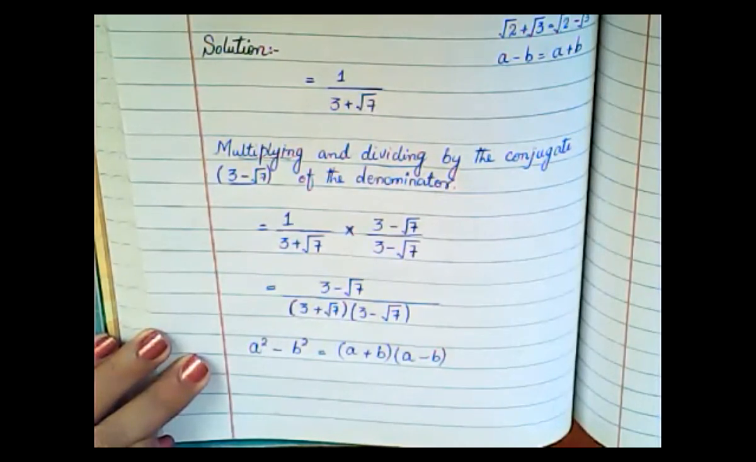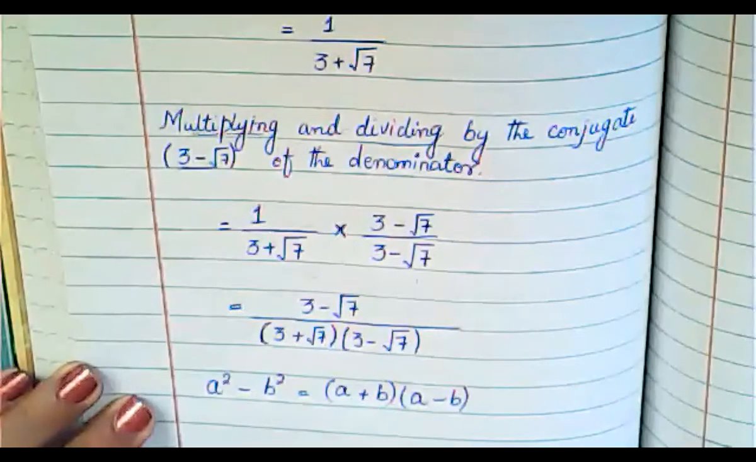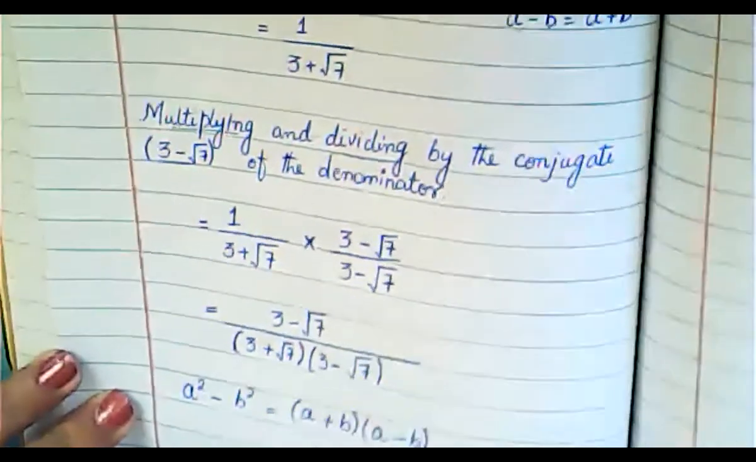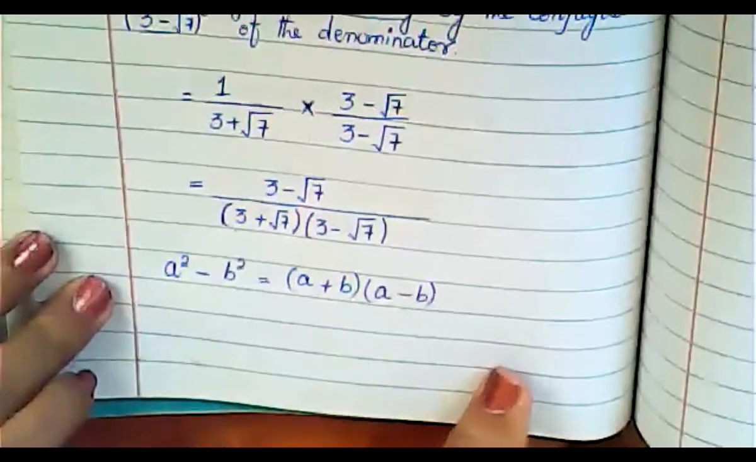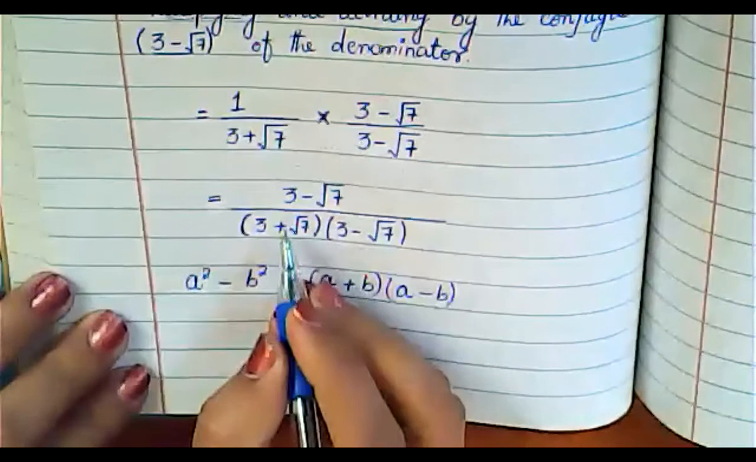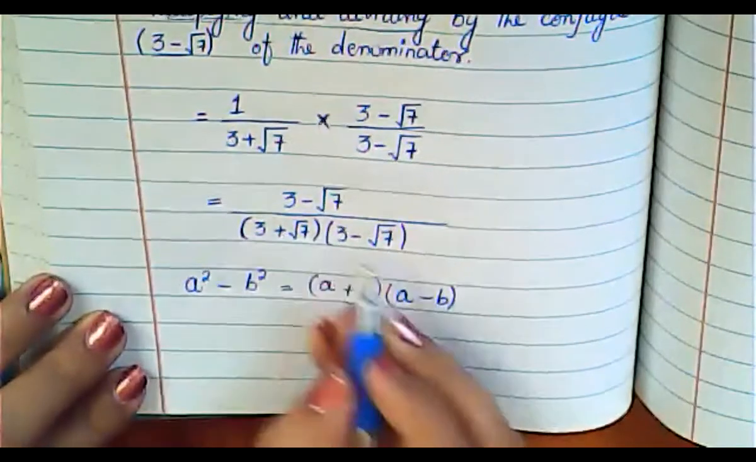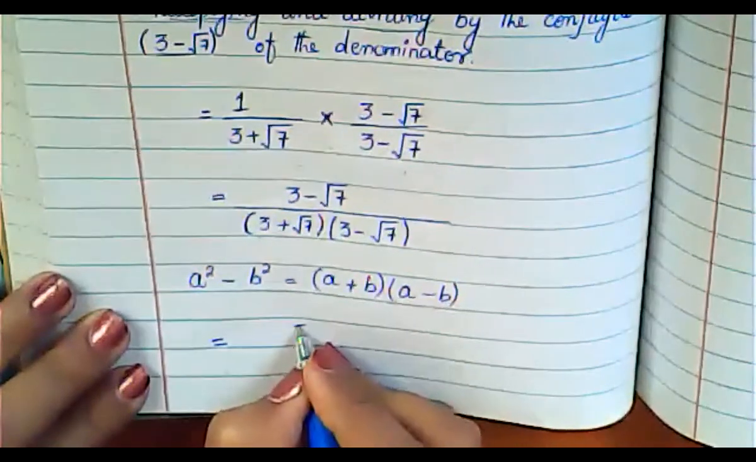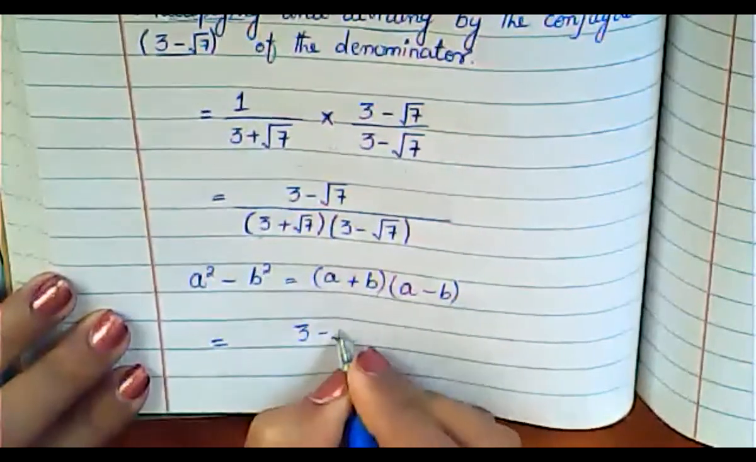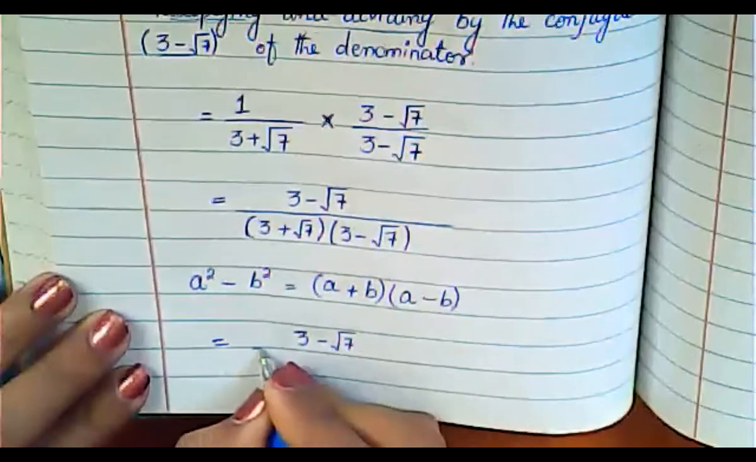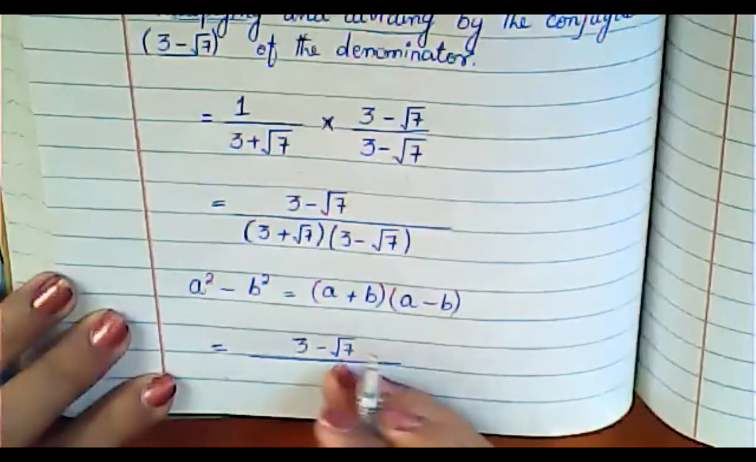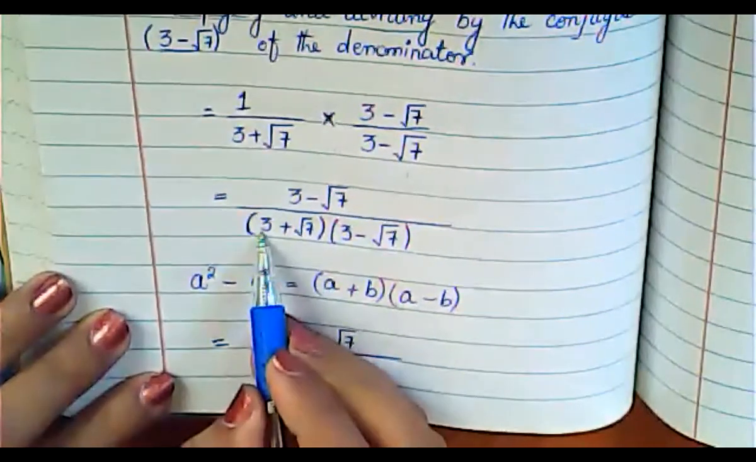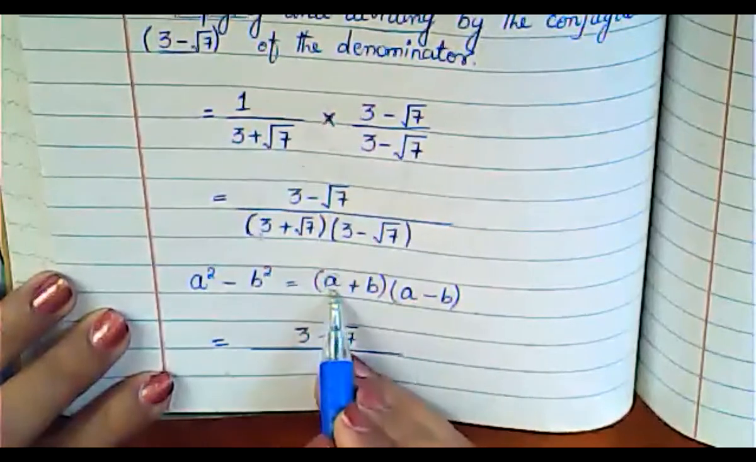Is it clear? I'm going to zoom it so that it will be clear. Now what you will do here, your numerator will remain the same, that is 3 minus under root 7. Now if we talk about the denominator, this 3 will be your term a.